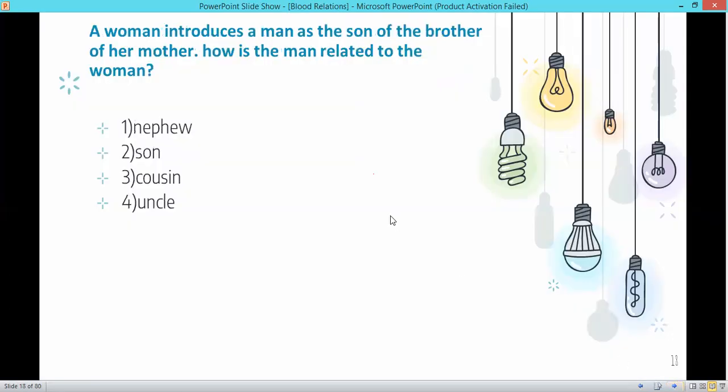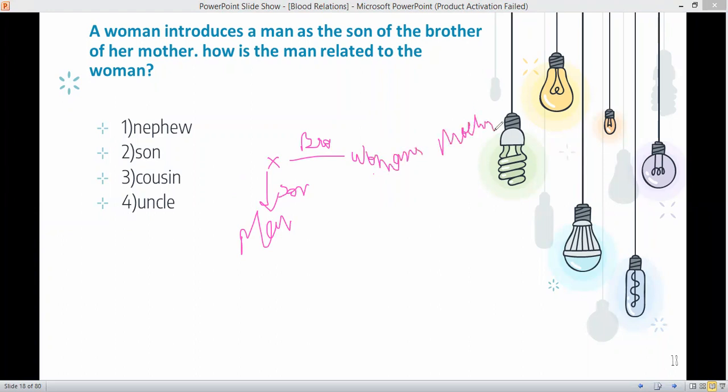The next question is, a woman introduces a man as the son of the brother of her mother. How is the man related to the woman? Okay, so you can make a flow chart here.